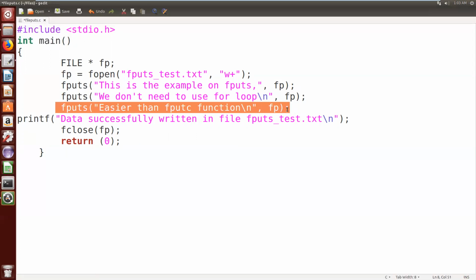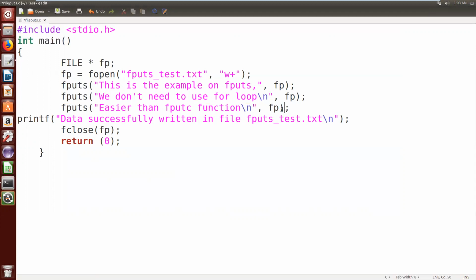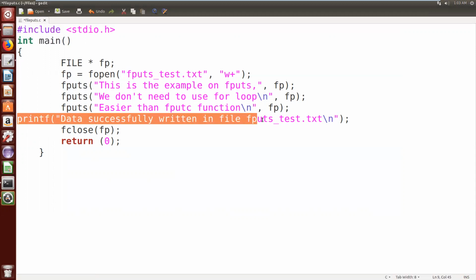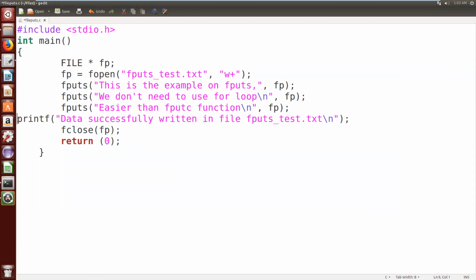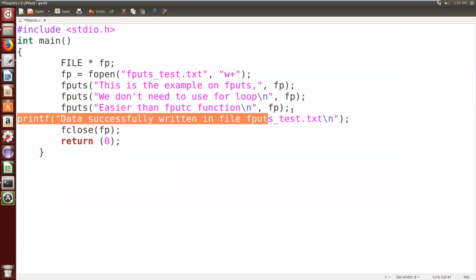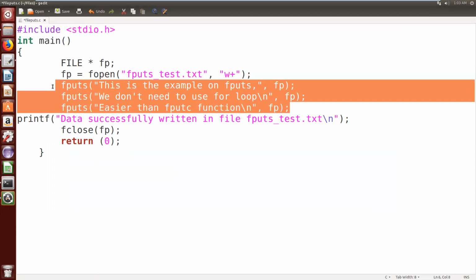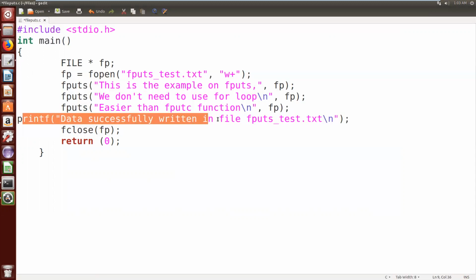Finally, unless I open this file, I don't know whether the contents are written into that file or not. Just for understanding's sake, I have written one printf statement to show whether the data is inserted or not. If these three statements are successfully executed, then we'll get this message. If there is a problem with these three statements, we'll not get this message, so that we can understand there is a problem with our puts function.